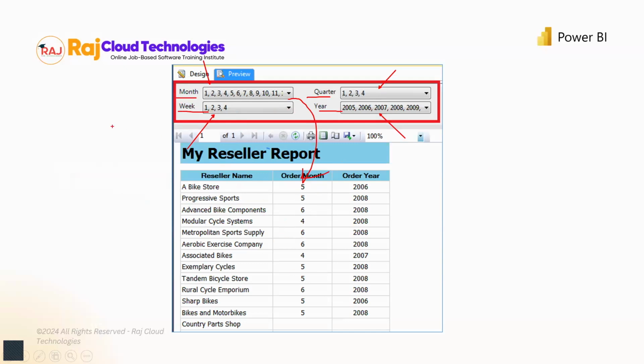So what is going to happen? It's going to frame a query. It's going to run this inside a database, and that's going to return the results to you, right? So that's how this is going to work. And that's one of the old ways of working. This is one of the traditional tools that we are talking about. This is not Power BI. We'll get to Power BI, but this is the traditional tool that we are talking about. Okay. So let me explain this in detail.